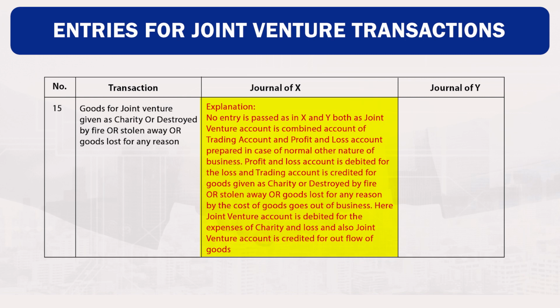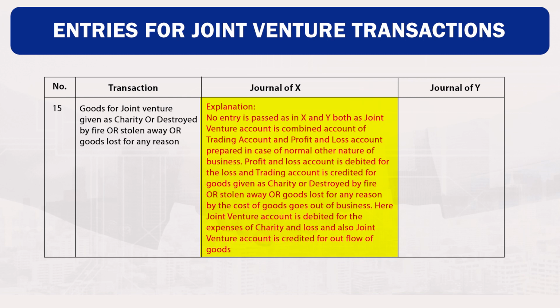Profit and loss account is debited for the loss and trading account is credited for goods given as charity or destroyed by fire or stolen away or goods lost for any reason, as the cost of goods goes out of business.